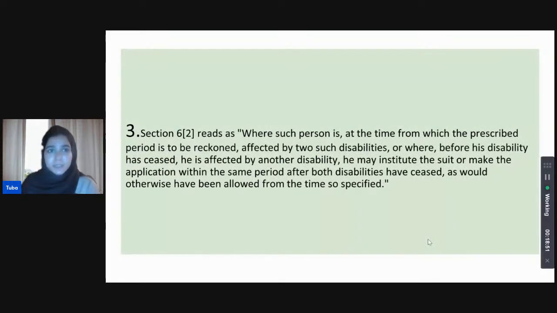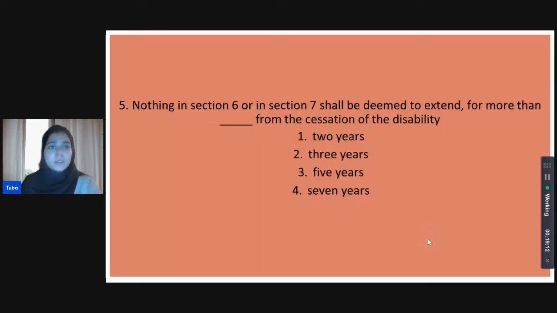And that is correct. Why? Because of Section 6(2). Where a person, at the time from which the prescription period is to be calculated, is affected by two disabilities, he has one disability that has completely gone, then he's affected by another disability. He will be allowed to wait till both the disabilities have ceased. So that is the correct course of legal action here.